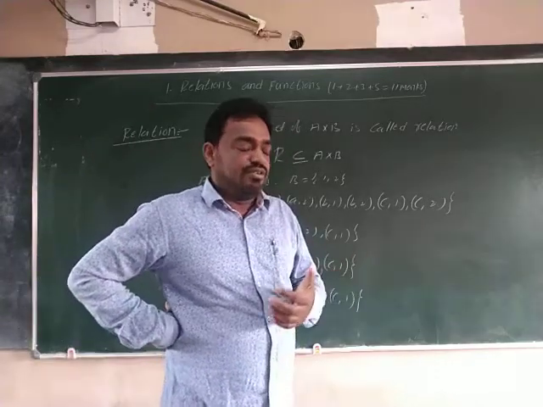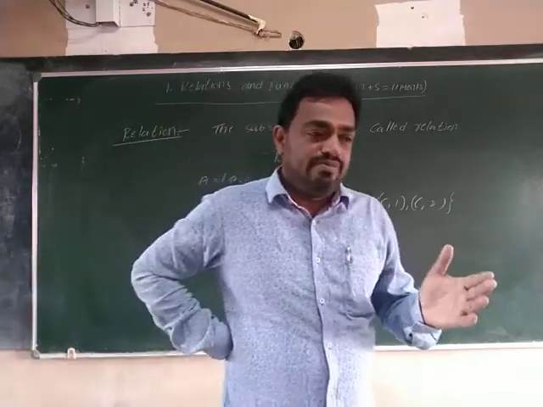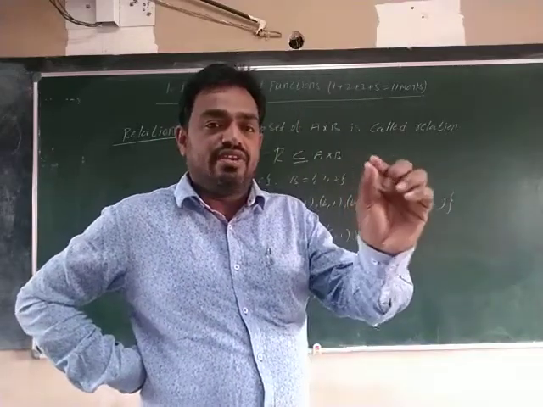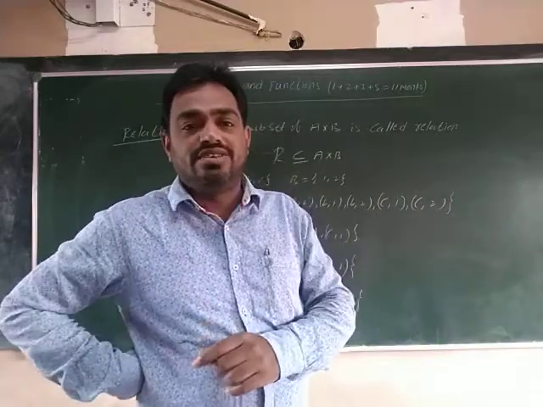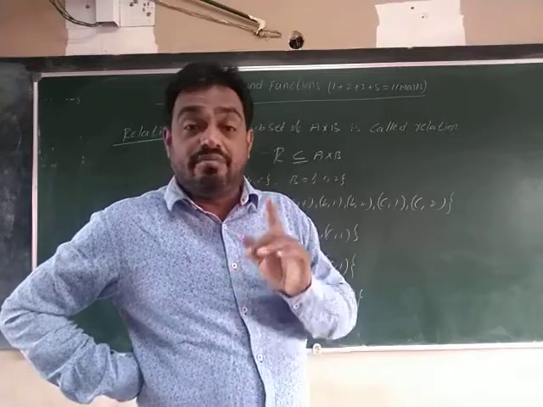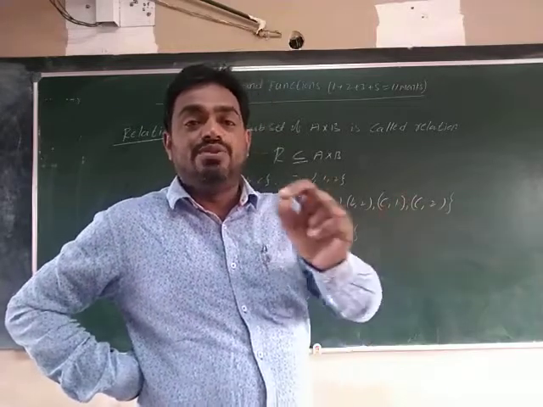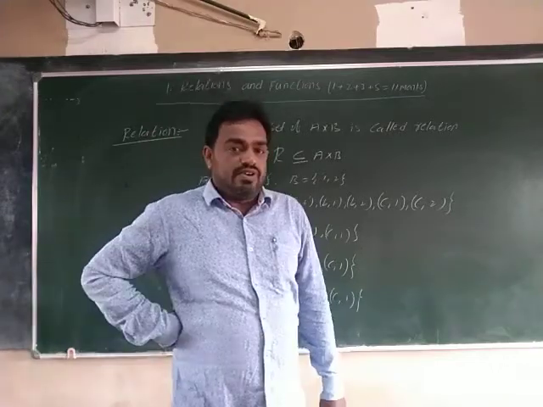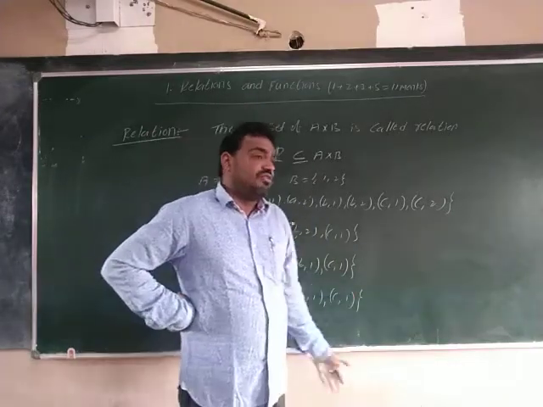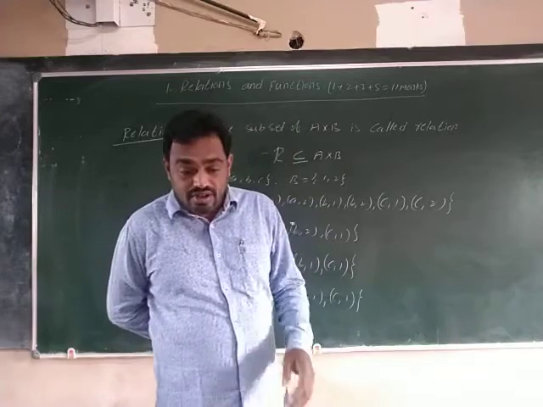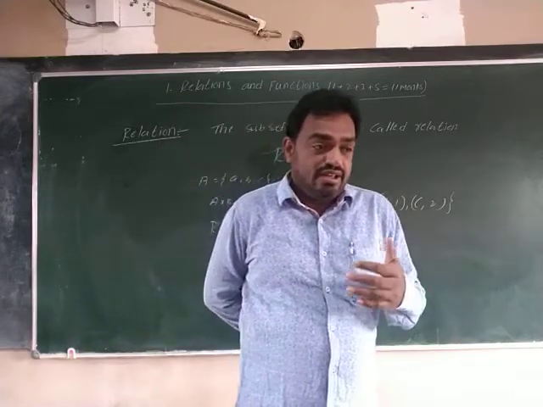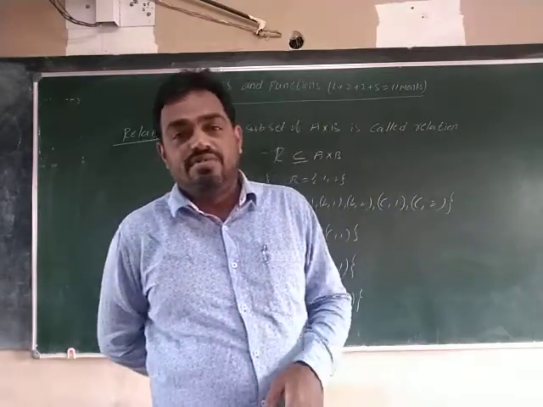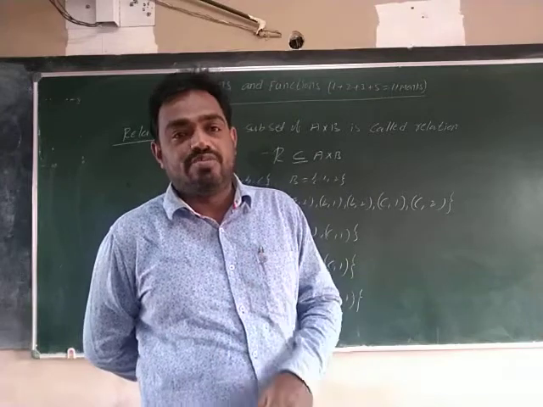For combinatorics, they are asking: A has 3 elements, B has 2 elements. The number of relations from A to B equals what? In first PU we have that formula, where we discussed the power set. What is the definition of power set?